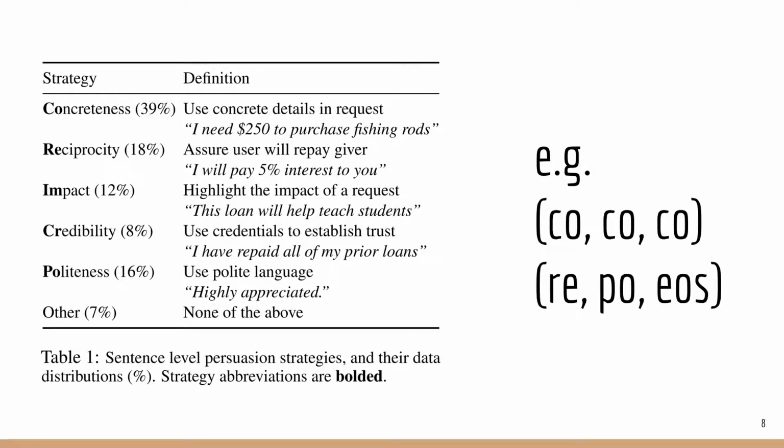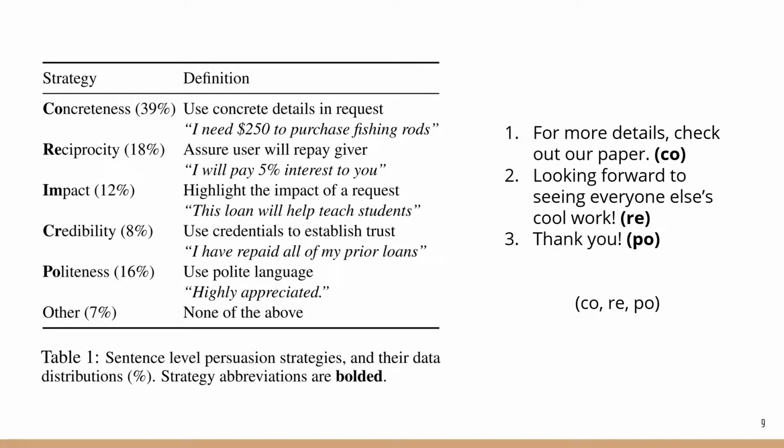Concreteness highlights the use of details, reciprocity highlights the intent of giving back to the original poster, impact highlights what the original poster will do with the loan, credibility highlights the credentials of a requester, and politeness highlights the use of politeness. By looking at sequences of 3, or triplets, of these rhetorical strategies, we can analyze where these patterns occur. A triplet for our original example, then, would be concreteness, reciprocity, and politeness.